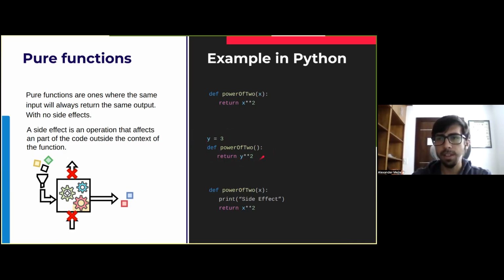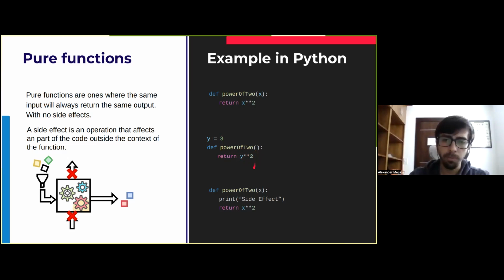The reason is that the output becomes inconsistent with the input. When we don't have any input, now we can have multiple different outputs depending on an external value of the function, which is y, as it's not in the same context. That is something we should try to avoid when working in functional code, as it can become very hard to manage, in the sense that if we don't know where y comes from, or something happens outside of what we expect from y in this case, as the number changes, it will be harder for us to understand what is happening in the function. And then later on, it will be harder to debug or test.